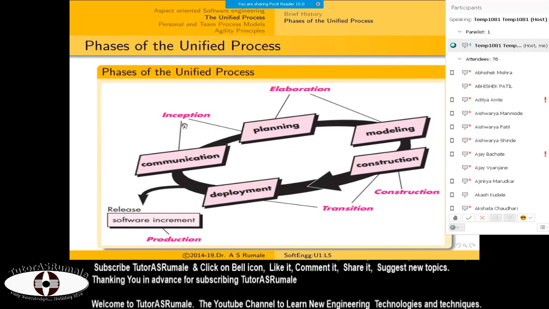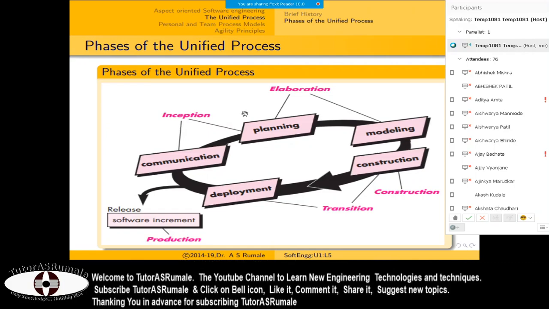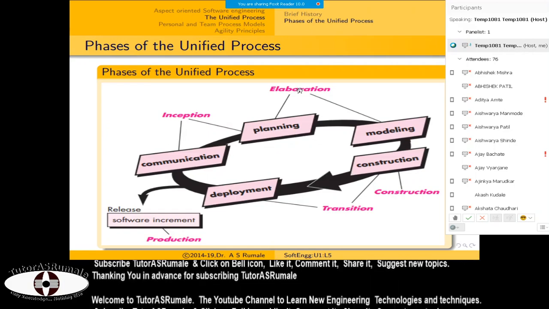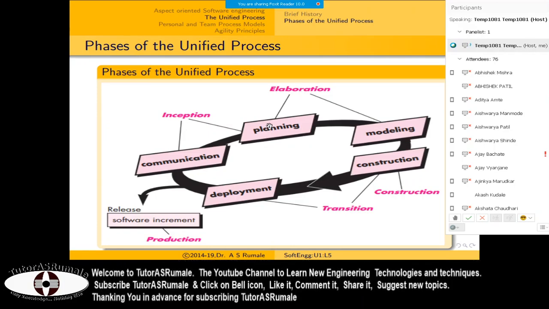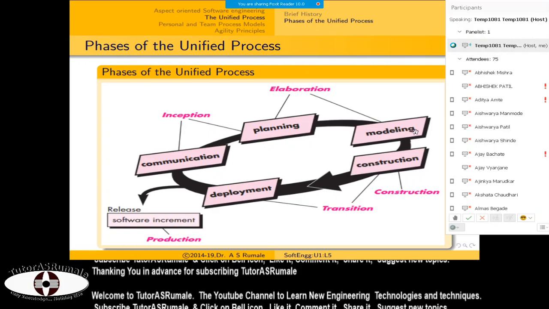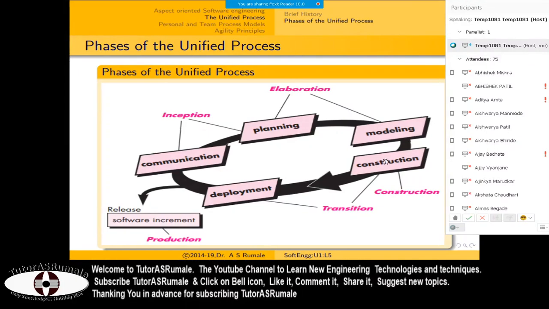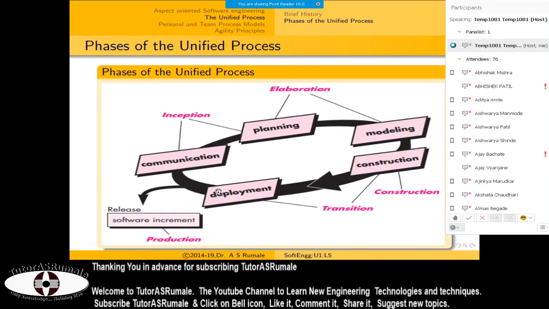Now you start communicating with people, and so you go to planning. Then when you go for planning, you go for elaboration. Elaboration means you have to elaborate the entire plan, and then you go for modeling. Once the system is modeled properly, you go for construction. Construction means your coding is there, and then you deploy.